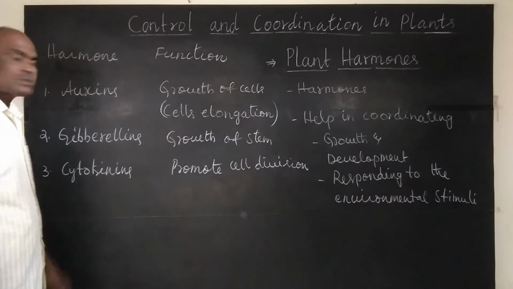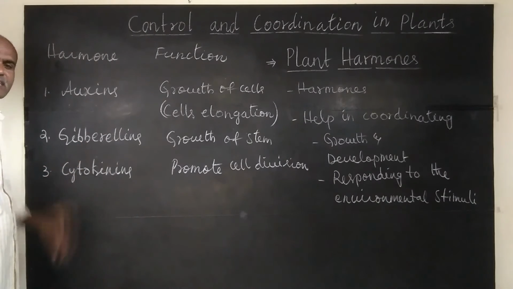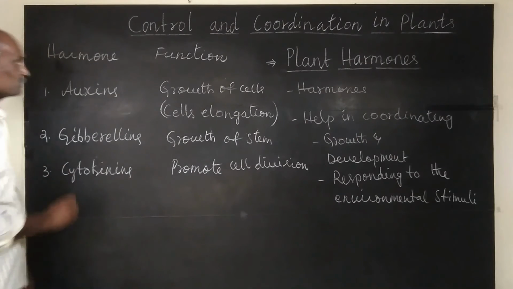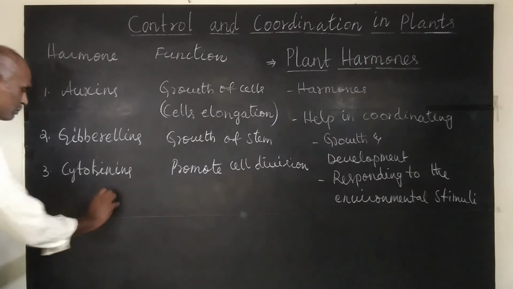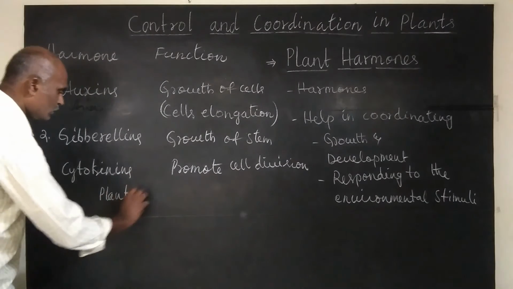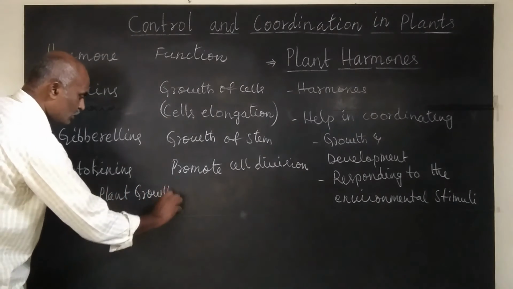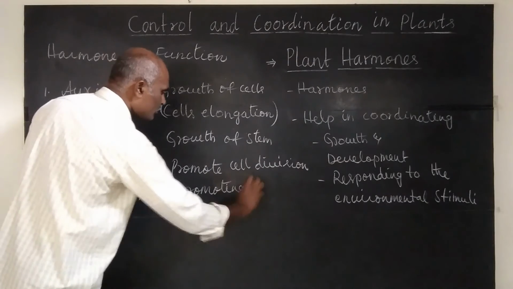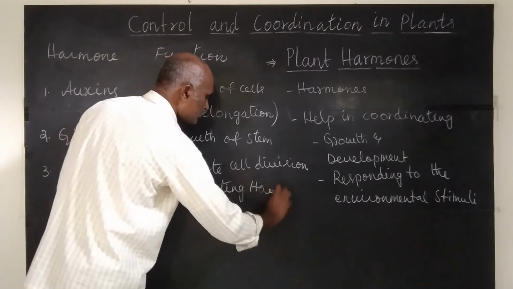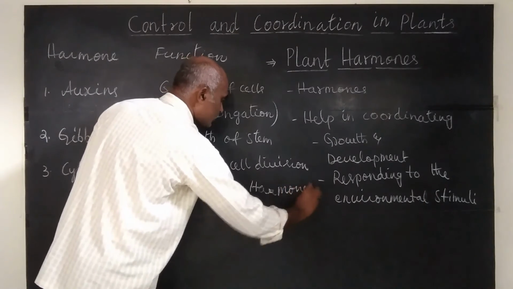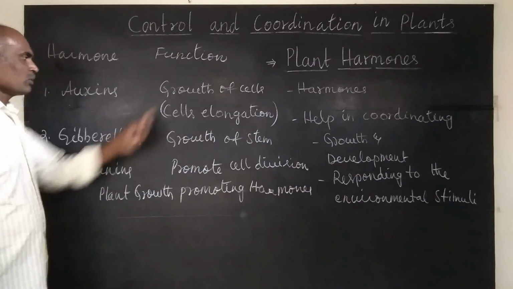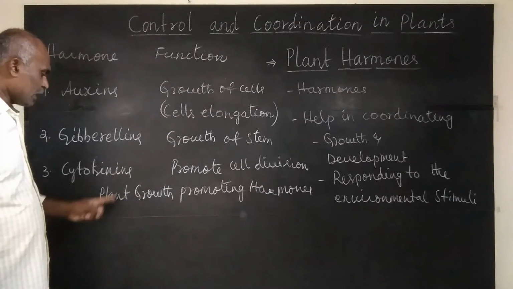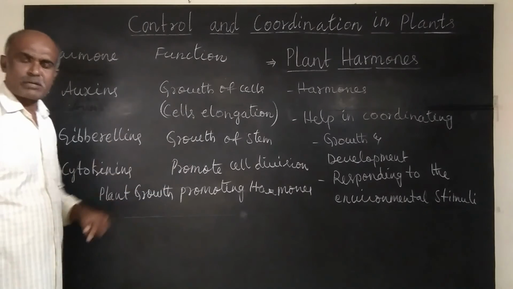These three hormones, auxins, gibberellins and cytokinins, are plant growth hormones. Plant growth promoting hormones. Why are they called so? Because these three hormones help in the growth of plant body. Therefore, these three hormones are plant growth promoting hormones.